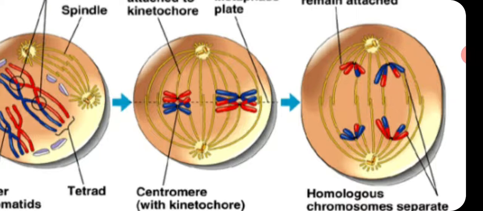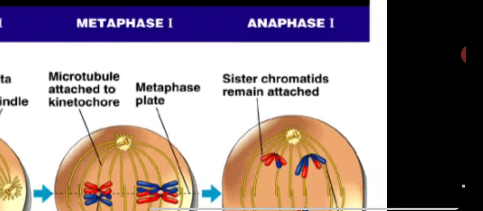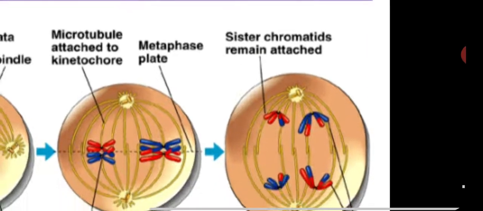That is why meiosis 1 is a heterotypic division. In this division the chromosome number is halved, especially during the chromosome separation that occurs in anaphase 1.